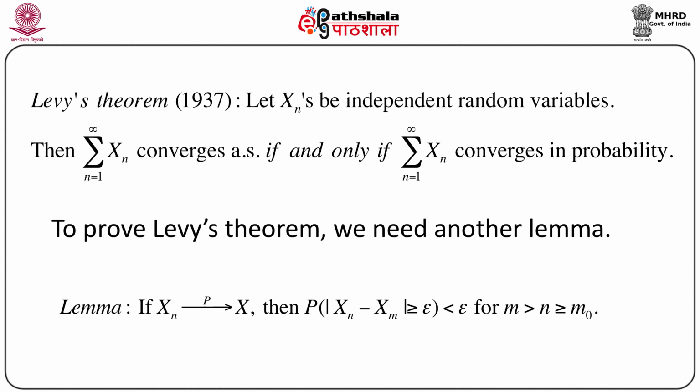To prove Levy's theorem, we actually need another lemma along with Levy's inequality. This lemma is: if xn converges to x in probability, then the probability of modulus of xn minus xm greater than or equal to epsilon is less than epsilon whenever n, m greater than or equal to n naught. So this actually comes directly from the definition of convergence in probability and is very simple to prove.